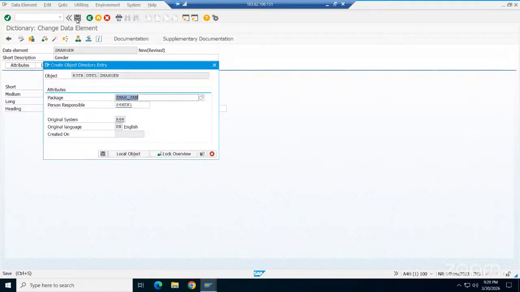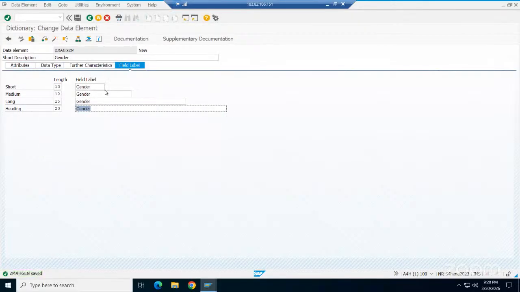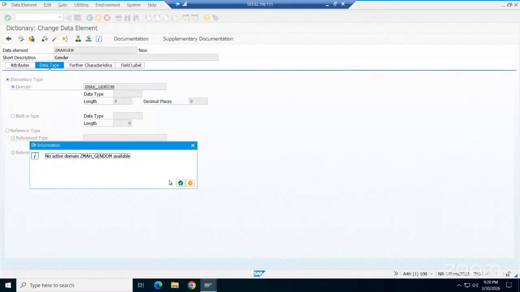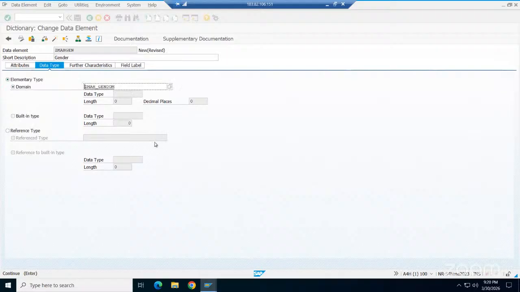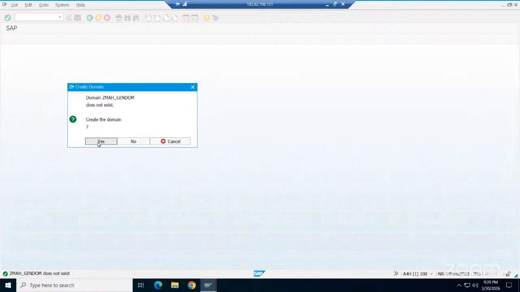So go back to the data type. Go back to the second tab. See, we selected domain, but why didn't we provide the domain name? We are giving it now. You can give it here now. First we will select the field and fill up the field label. Then now you are going to create. No active domain. Okay. Double click here. Click on yes.